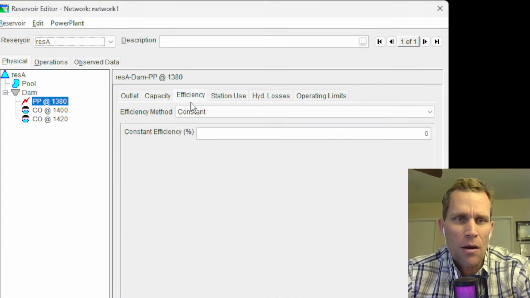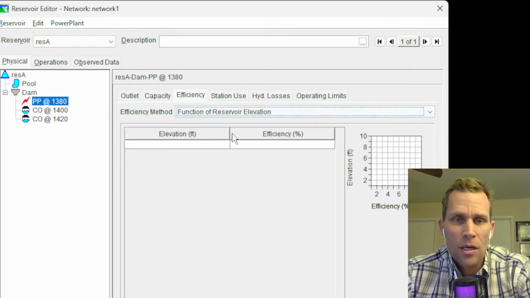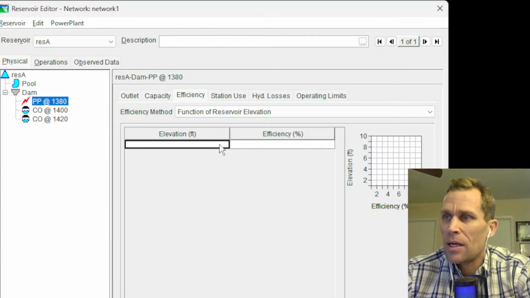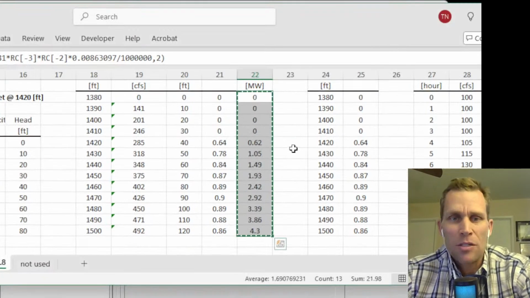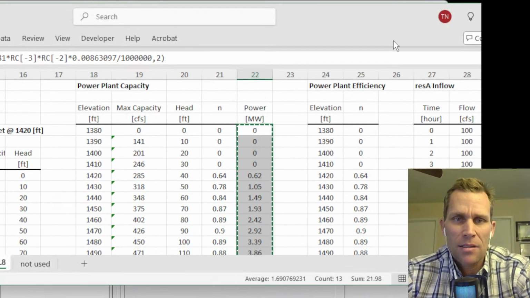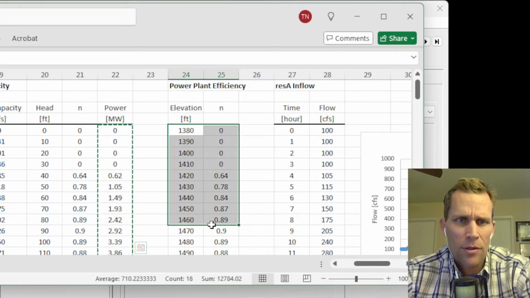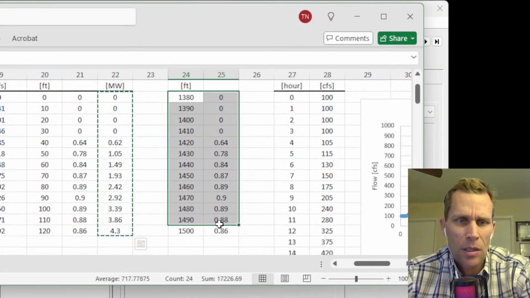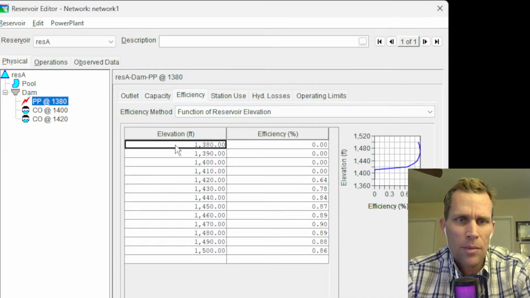Apply efficiency. All right. So what I'm going to do here is say that efficiency is also a function of the elevation. And here I need to provide data for the efficiency table. So as the flow rate increases, the efficiency increases, generally speaking, and that is the next table over. Here's the power plant efficiency in columns 24 and 25 of the Excel. Control C to copy, and then paste.